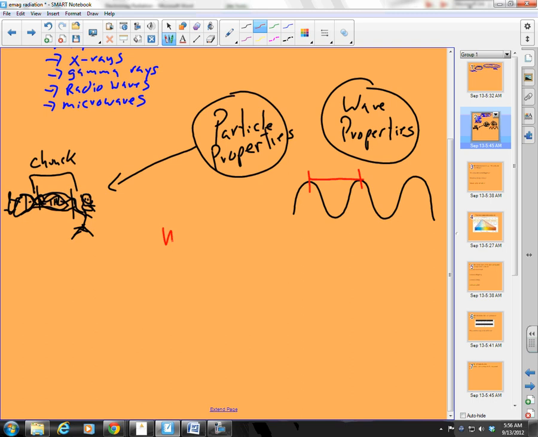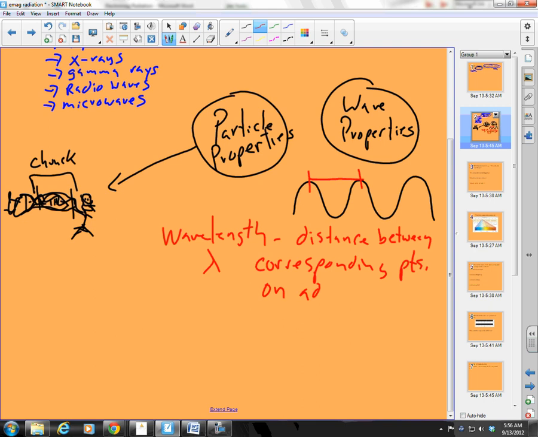What is a wavelength? Well, wavelength, and here's the sign for a wavelength, lambda. A wavelength is the distance between corresponding points on adjacent waves.